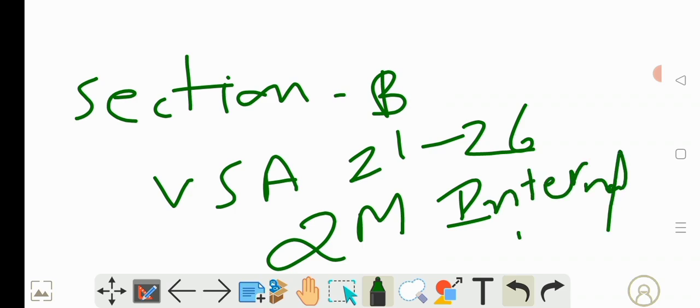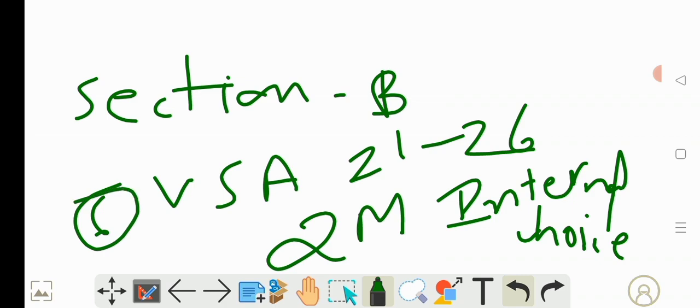Internal choice means in a question you will have two questions, either the above one or the below one, and you can write any one. So 21 to 26 are 6 questions, and in this you will have 2 questions with internal choice. Both the questions you may also get from the same chapter.